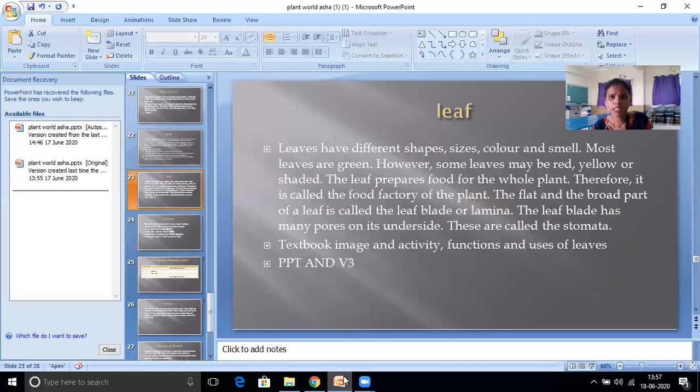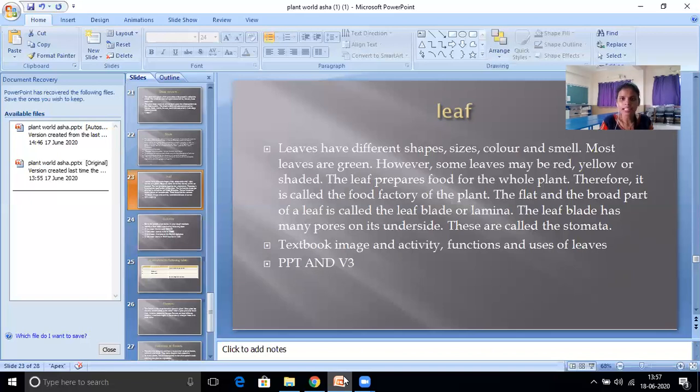Observe in your garden once, and then you can understand that some of the plants' leaves are different colors. The leaf prepares food for the whole plant. Therefore, it is called the food factory of the plant. See, this you have to observe. The leaves are the food factory of the plant.